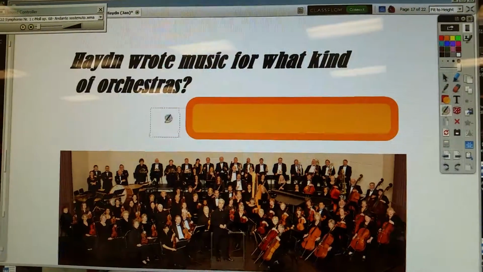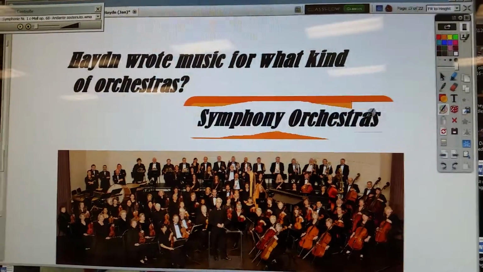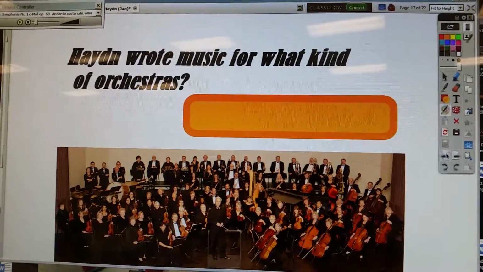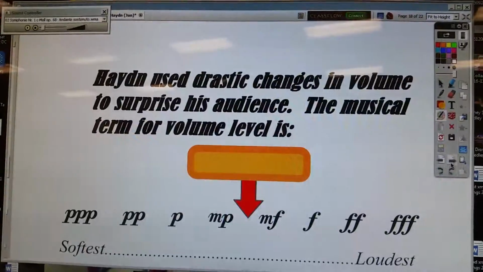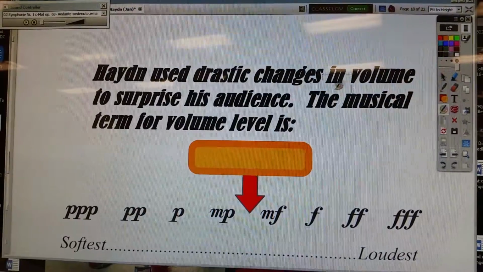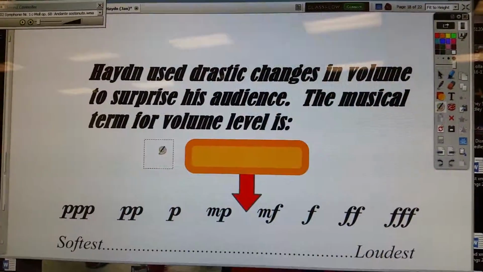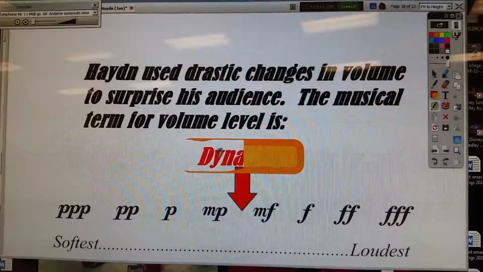Haydn wrote music for what kind of orchestras? The big word there is symphony orchestras. And remind the kids, if it's a symphony orchestra, that means it's a bigger group, which makes Haydn's job a lot harder. Haydn used drastic changes in volume to surprise his audience. The musical term for volume level is, most of them won't get this.